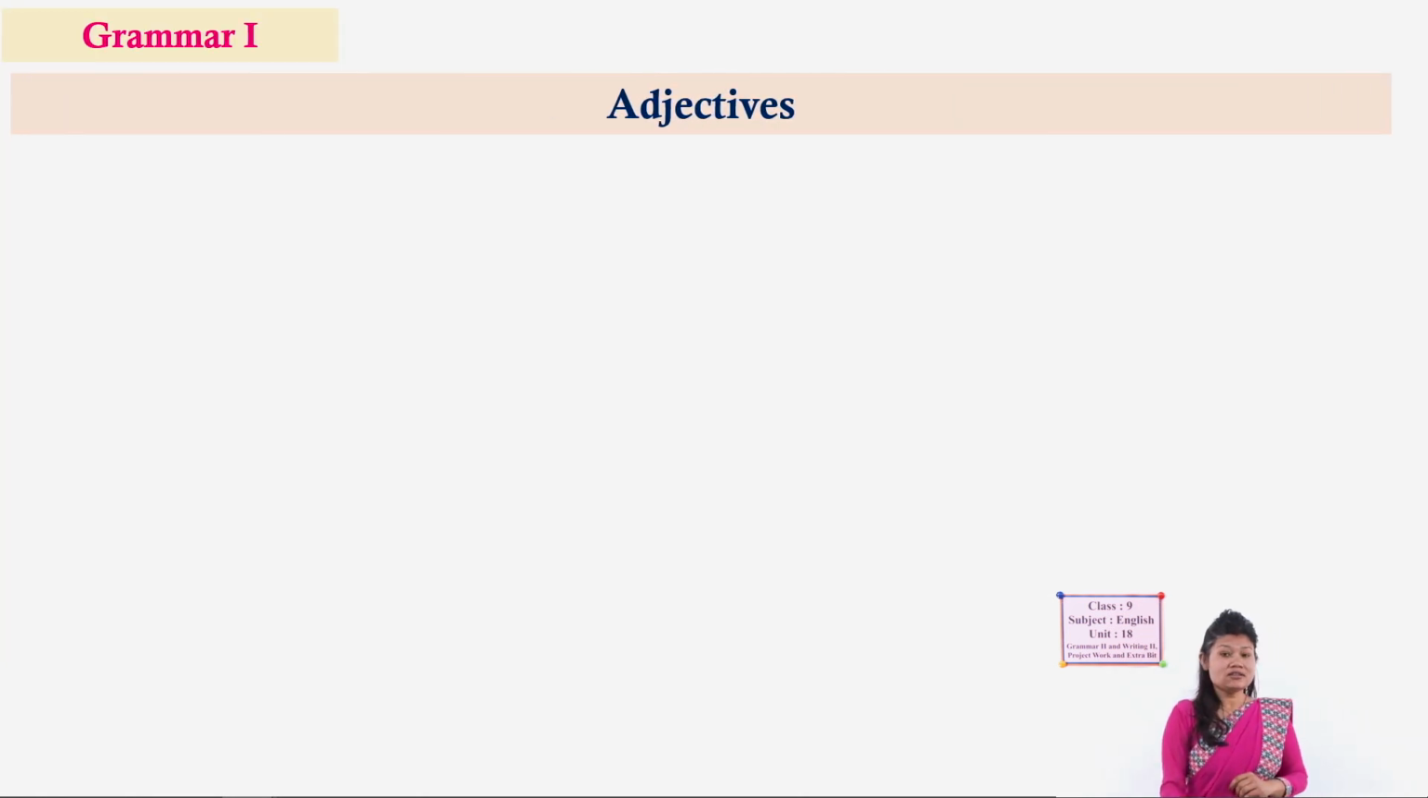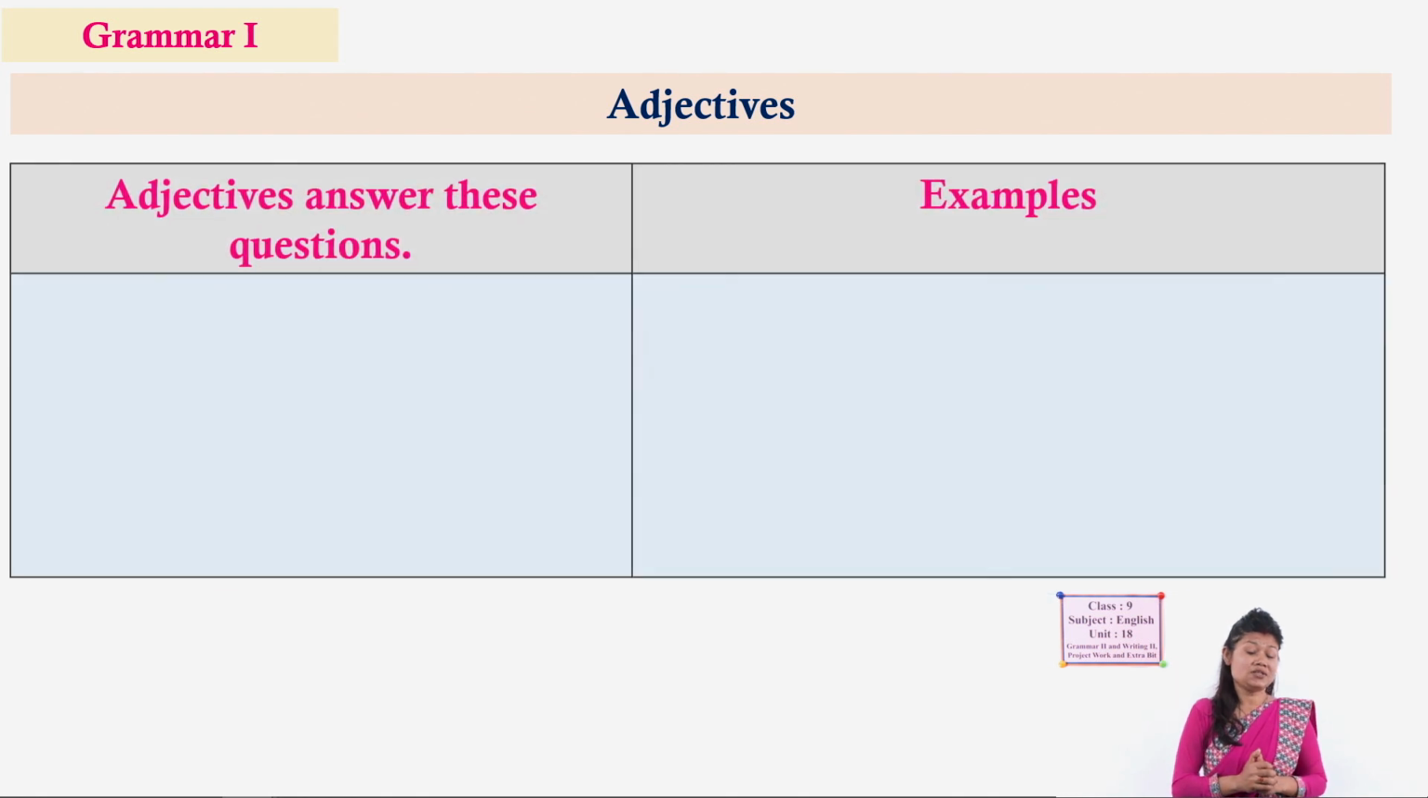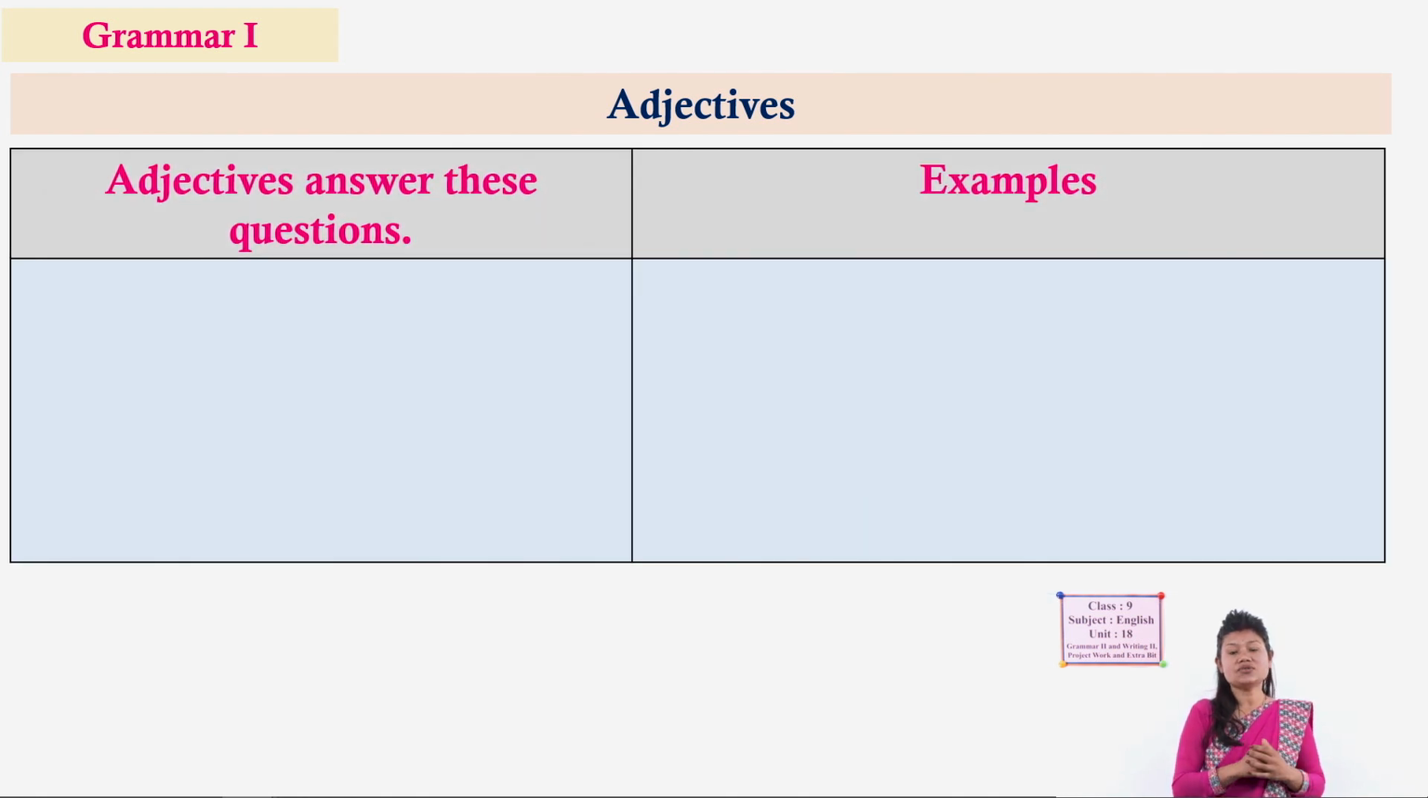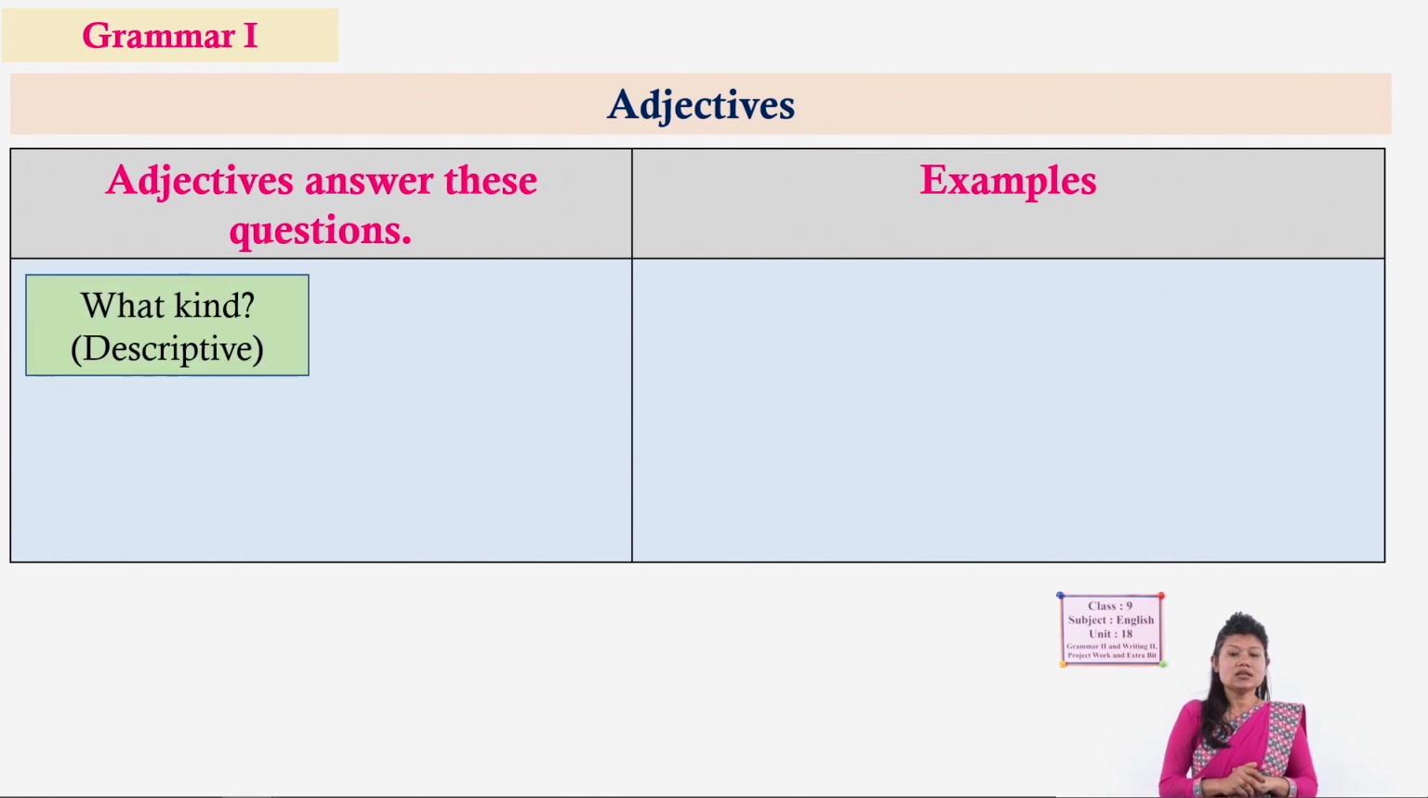The next slide is also about adjectives, some more about adjectives here. Adjectives answer these questions. In a sentence or a paragraph, how do we recognize which word is an adjective? Simply, adjectives generally answer the question what kind. It answers what kind of thing, what kind of person, and those adjectives fall under the descriptive type. These are called descriptive adjectives because they describe.